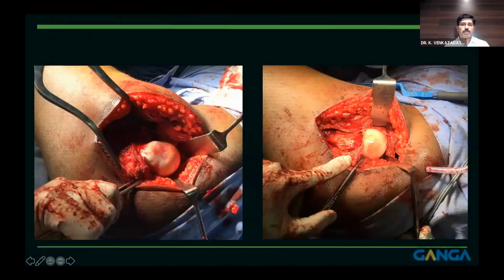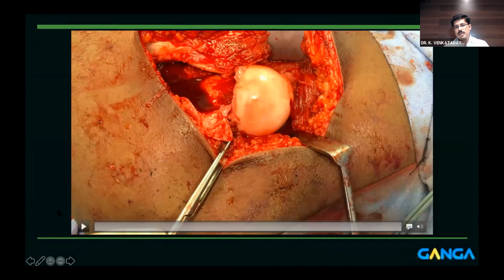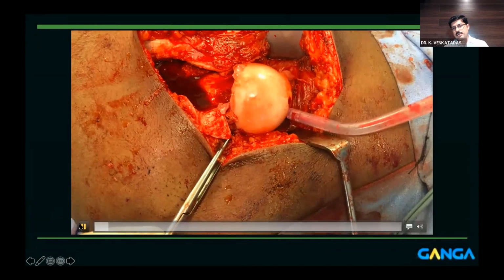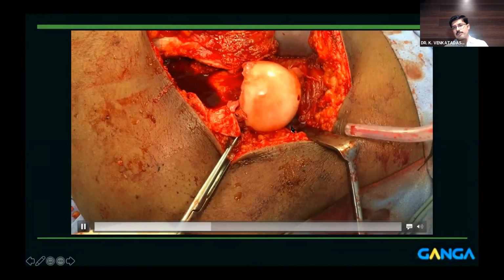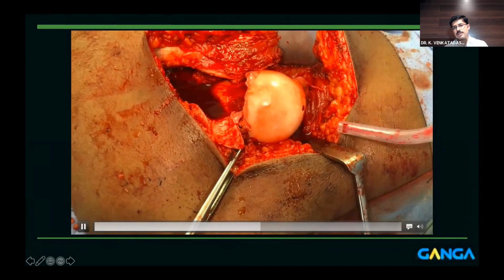Just to walk you through the steps, modified Dunn's procedure is done through the safe surgical dislocation approach. You expose the head and you can see this is the amount of deformity in the left hip. Actually, this is the neck, and your epiphysis is gone back here. This is actually a raw bone of the neck, and you raise the retinacular flap and remove some amount of neck, osteotomize the neck, and then reposition it. Typically we drill the epiphysis and look for bleeding. If you're seeing active bleeding like this, then you're happy that the head is alive at the end of the procedure.